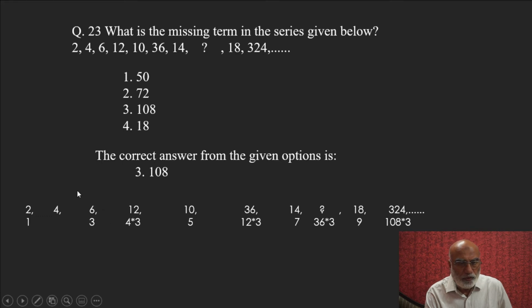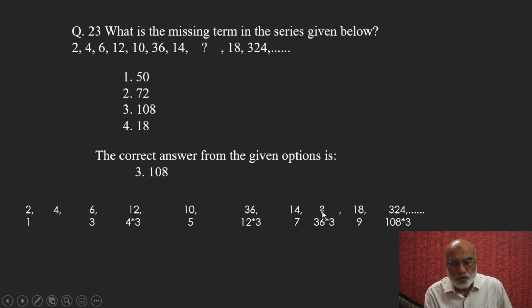It is the previous to previous element multiplied by 3. 36 is the previous to previous element multiplied by 3. So the missing element will be the previous to previous, 36, multiplied by 3, because 324 is previous to previous multiplied by 3.